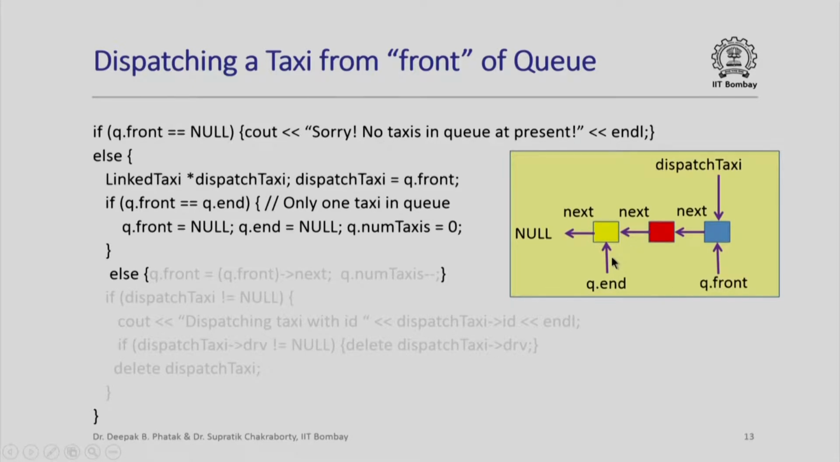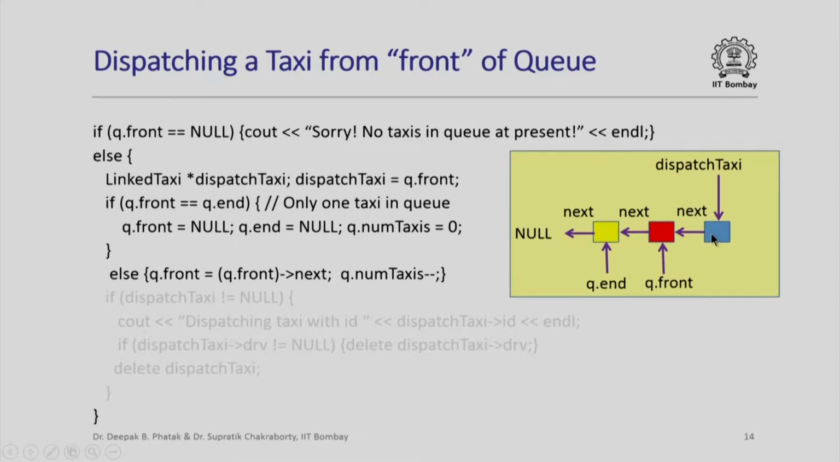Now what should happen when I dispatch this taxi from the front of the queue? Q dot front should point here. So that is what we have done. We have updated q dot front to the next member of whatever q dot front was already pointing to, and we have decremented the number of taxis by 1. And now we have got to dispatch this taxi. So we have really got to get rid of this object pointed to by dispatch taxi.